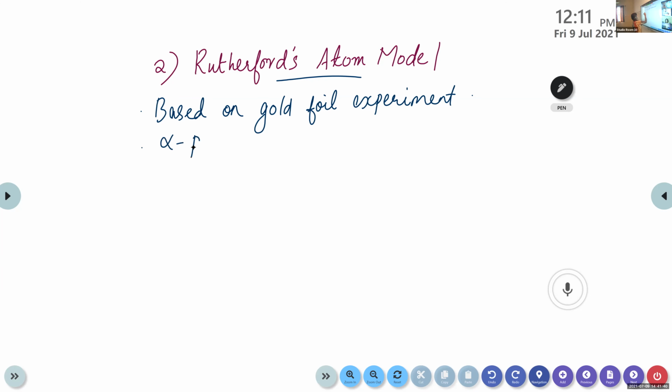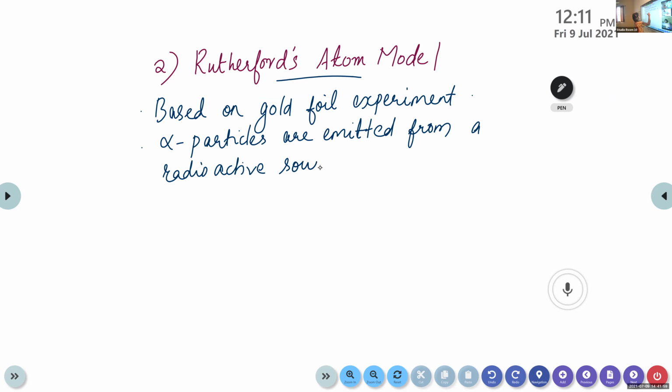Alpha particles are emitted from a radioactive source and made to fall on a thin gold foil.